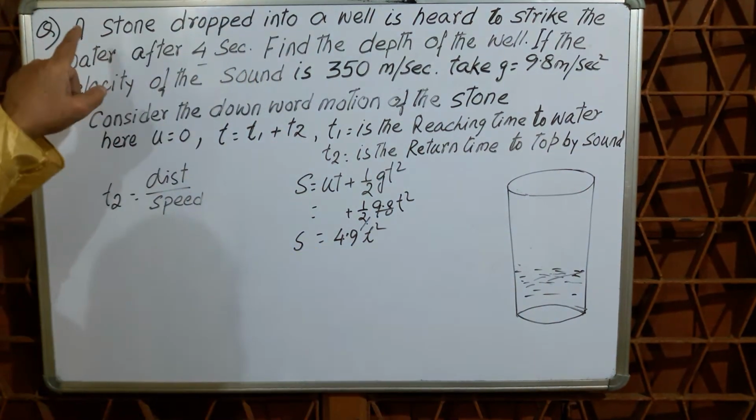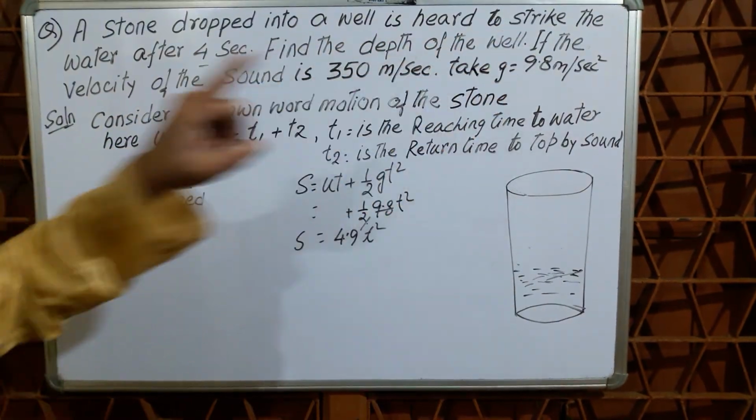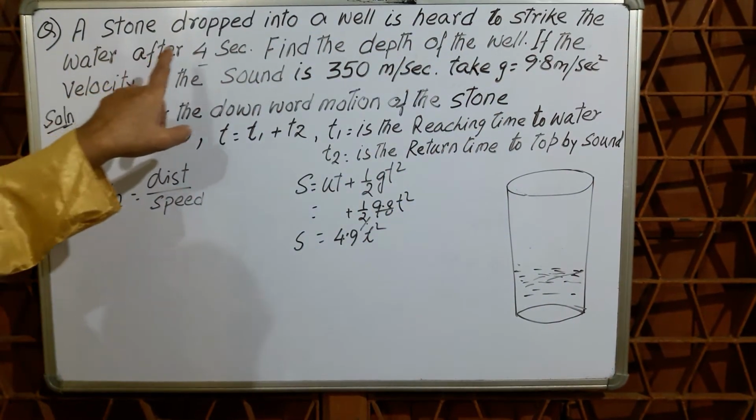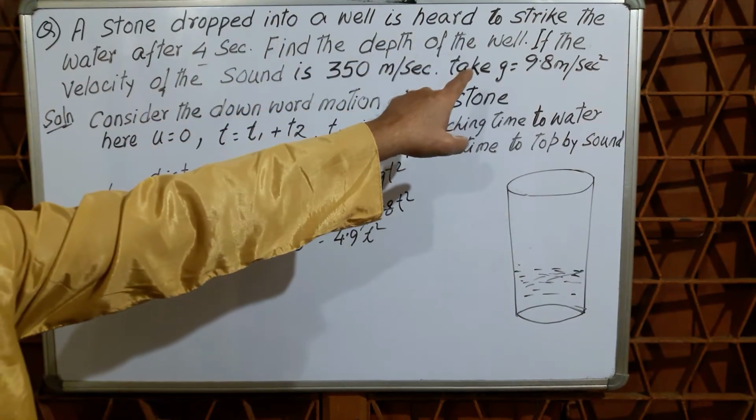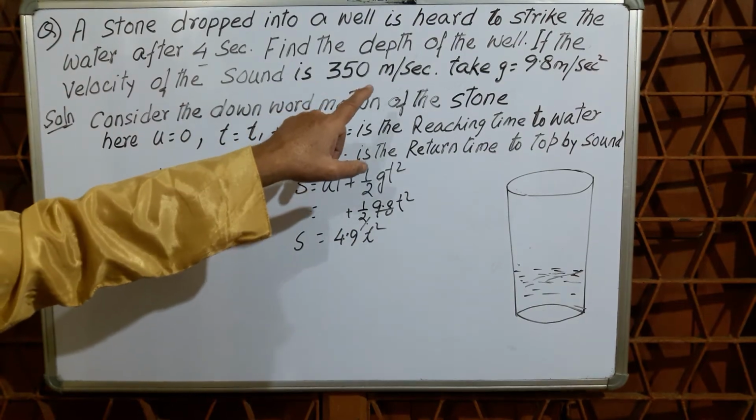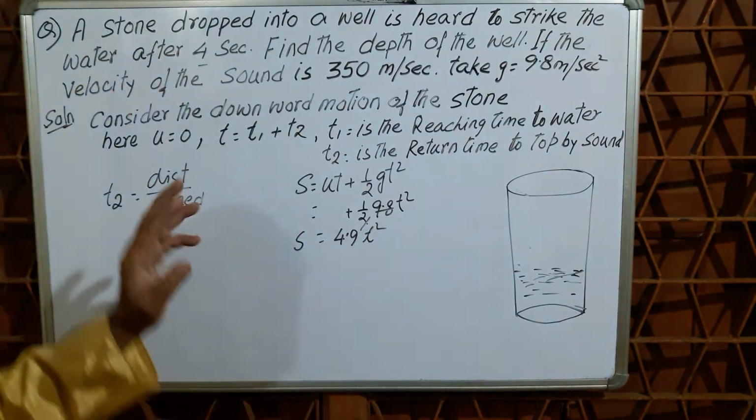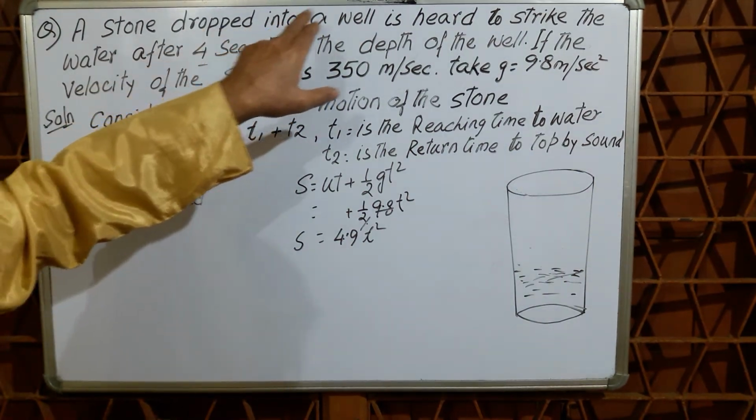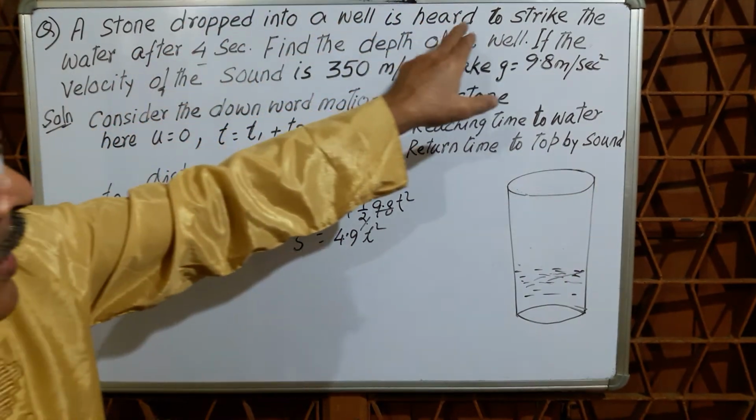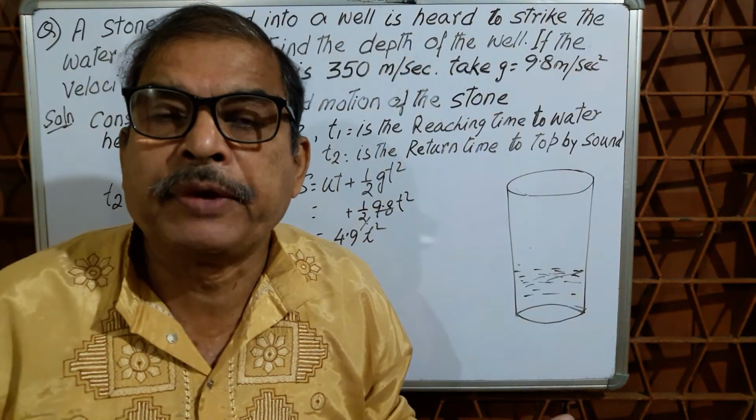Now, a stone dropped into a well is heard to strike the water after 4 seconds. Find the depth of the well, if the velocity of sound is 350 meter per second. Please just see the question here: a stone dropped into a well is heard to strike the water after 4 seconds. What do you mean by after 4 seconds?